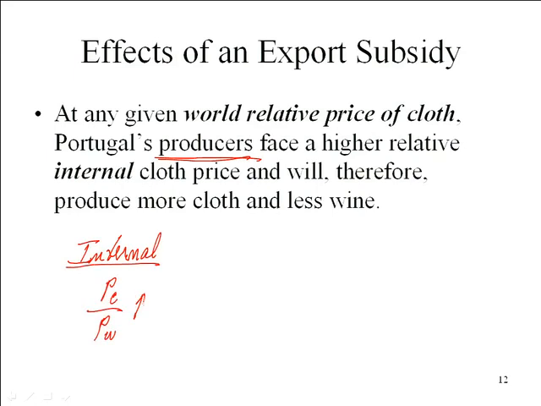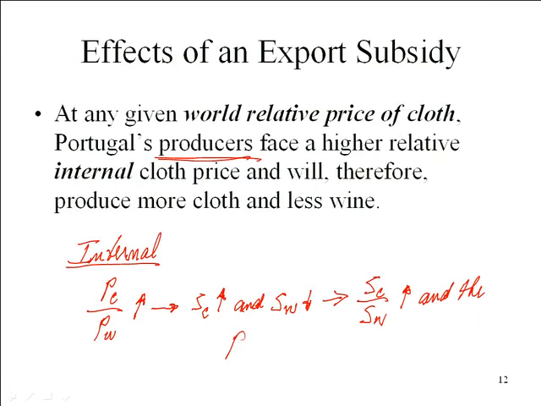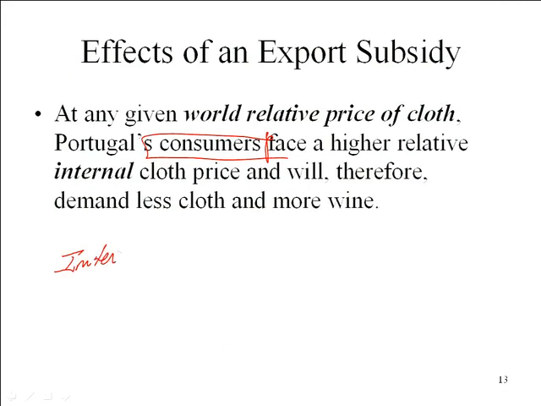And so this means that in Portugal, producers will want to make more cloth and less wine, which means that the relative supply of cloth has increased, and the relative supply curve for cloth shifts to the right. So cloth producers are getting a higher income from each unit of cloth, which induces them to produce more cloth. If we thought about consumers, however, the internal relative price of